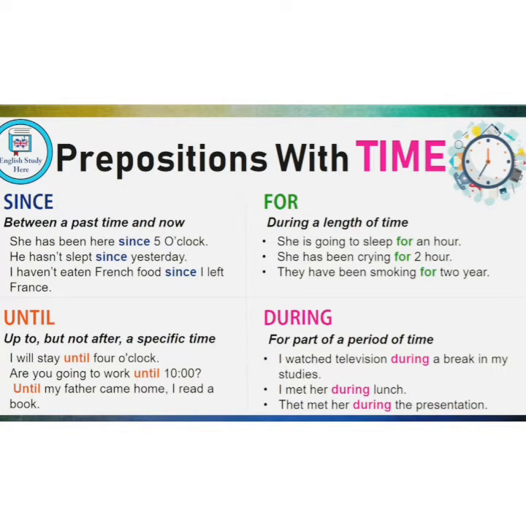Okay kids. For is used for the duration or length of a time. For example, I will sleep for 2 hours. I am telling the exact duration of the time that I will sleep for 2 hours. Okay. For is used for the duration of the time. They have been smoking for 2 years. It is specifying the duration of time that they have been smoking for 2 years. She has been crying for 2 hours. Now this sentence is specifically telling the duration that the girl is crying for 2 hours.